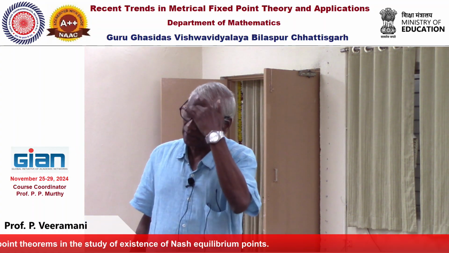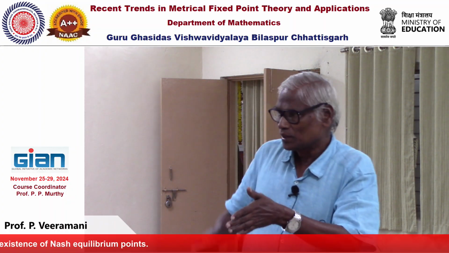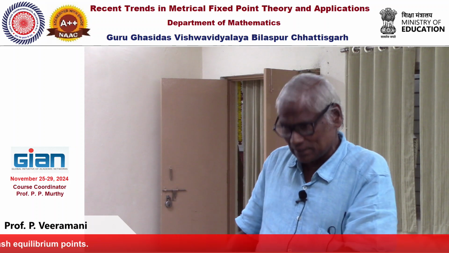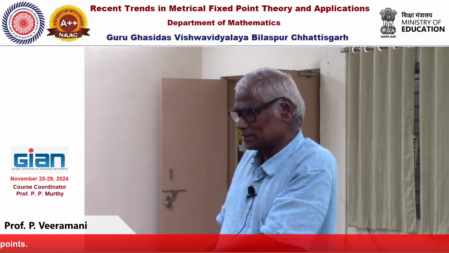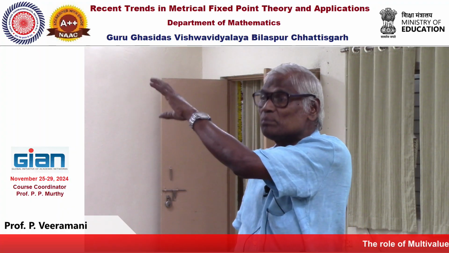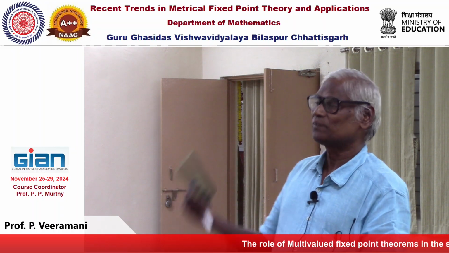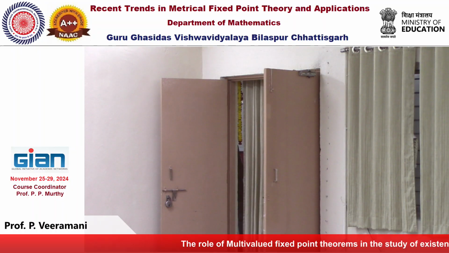But the beauty of that result is that each T1x is convex and T2x is convex. The original map, x goes to Tx, need not be convex valued, but still it will have a fixed point. That is a further generalization.